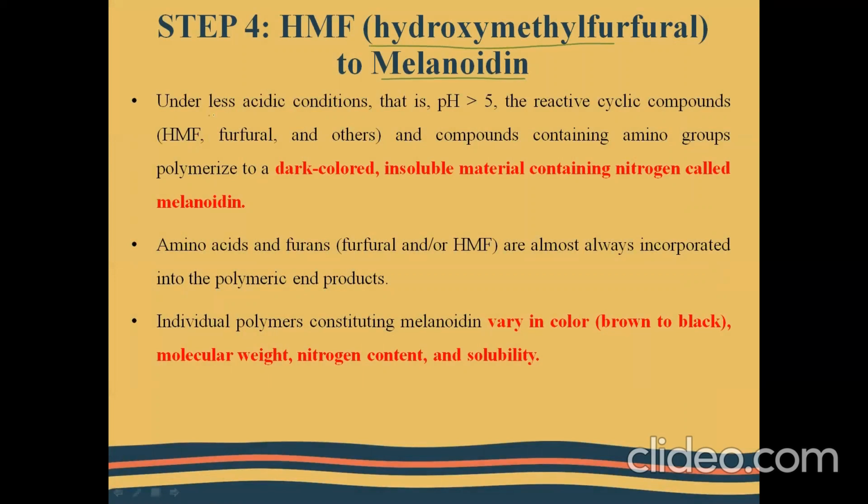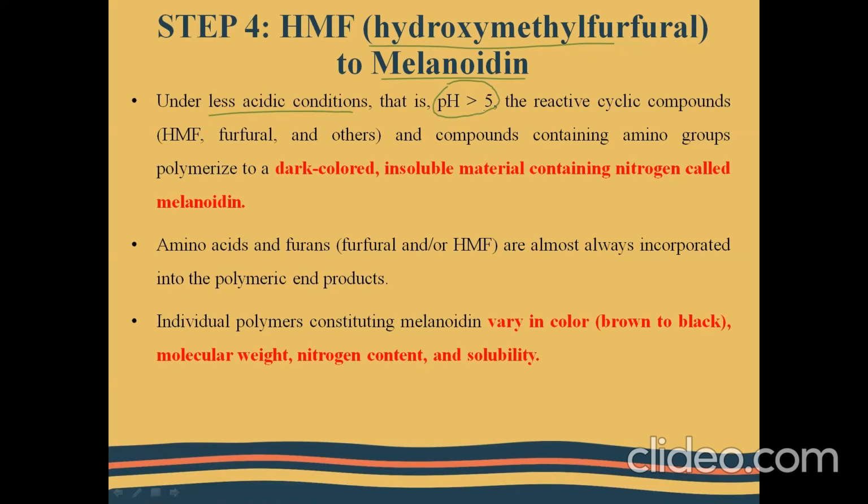So under less acidic conditions, that is pH greater than 5. So the conversion of D-glucose to HMF takes place in the acidic condition, whereas the conversion of HMF to melanoidin takes place in less acidic condition.